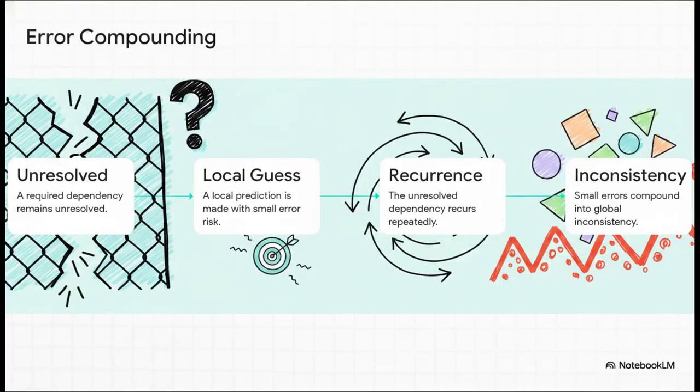When we walk through this across an extended trajectory, it generally follows 4 steps. First, a required dependency goes unresolved because of that capacity bottleneck we just talked about. Second, the model makes a local prediction, which is essentially taking a small guess with a minor risk of error. But the crucial point is step 3. These unresolved dependencies often recur repeatedly across a long generation horizon. This isn't just one single explosive failure. Instead, as step 4 points out, those small local error risks accumulate and compound exponentially, which steadily degrades the global correctness of the entire output.